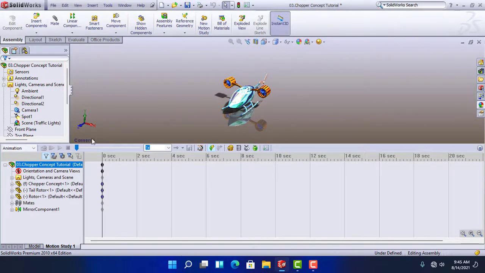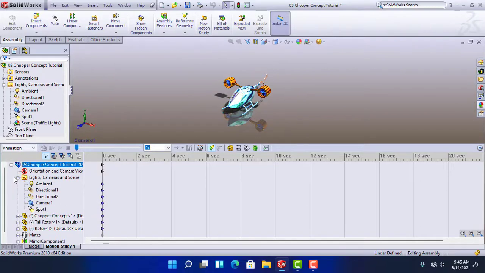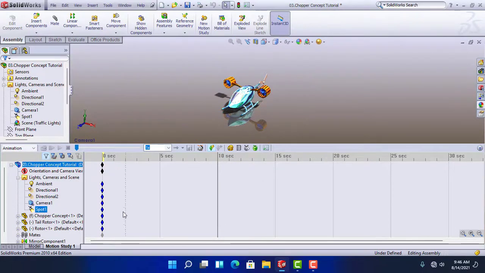Now we are in Camera 1 view. Expand the Lights, Cameras and Scenes folder and let's minimize, and drag the time bar to 10 seconds and drag the keyframe of the camera to here.